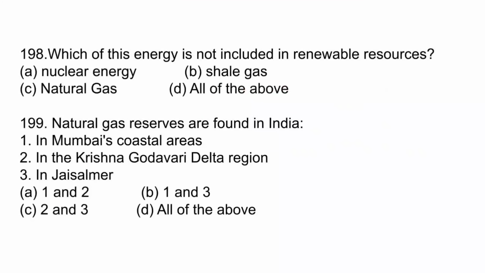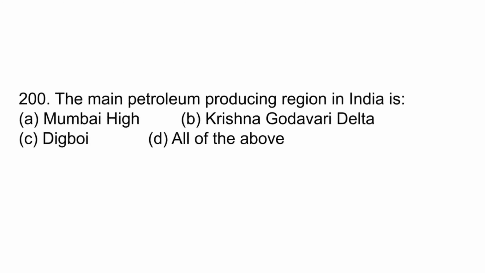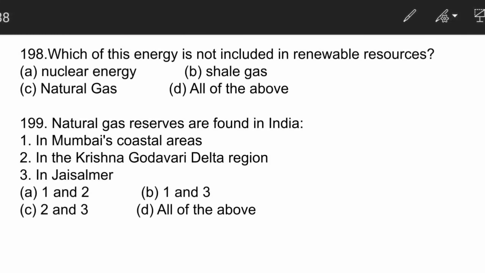The next question is, which of the following energy is not included in renewable energy? Which of the following is not included in renewable energy?